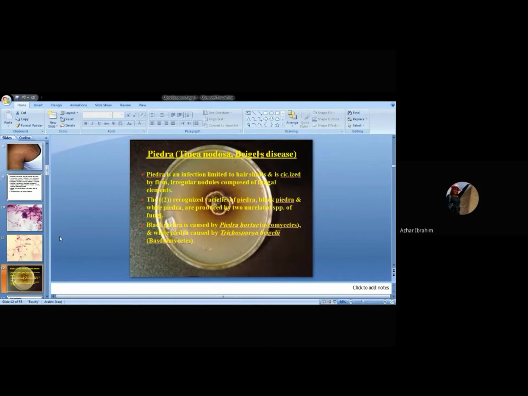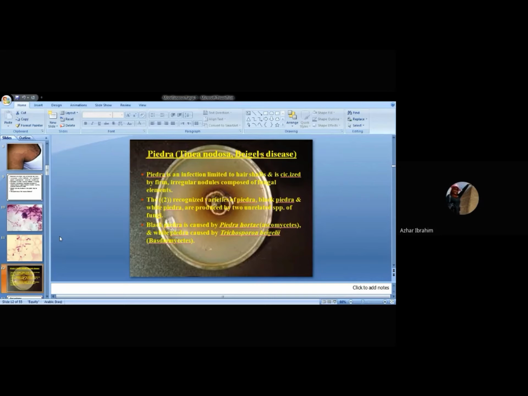Okay, what is Piedra? Piedra is an infection which is mainly limited to the hair shafts, and it's characterized by forming firm, irregular nodules. This is the definition of the disease. The hair shaft is infected by Piedra, forming firm, irregular nodules. These nodules are attached to the hair shaft, and these nodules consist of fungal elements.